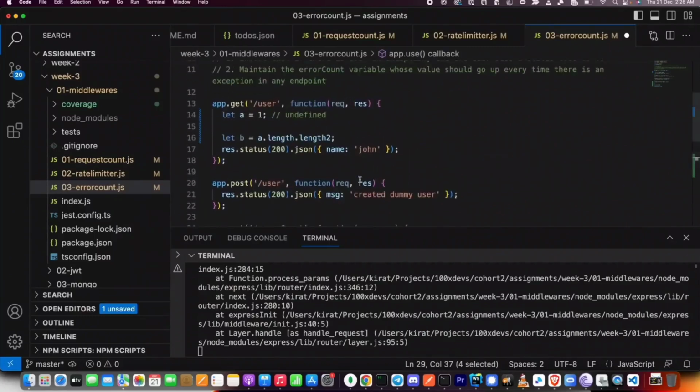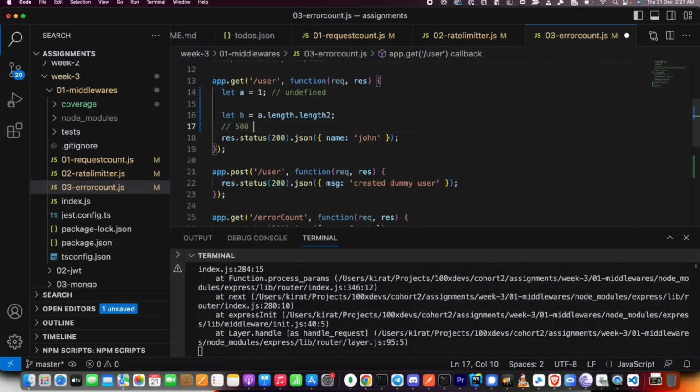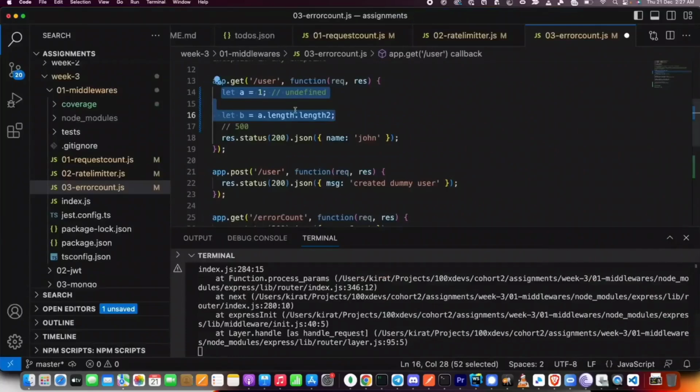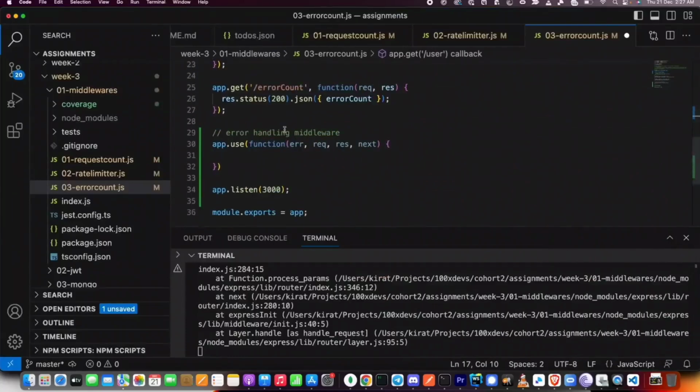And Express by default sends a 500 status code, which is what it is doing right now. By default, if an exception is ever thrown, Express says, an exception is thrown, I am going to tell the end user, hello, this is the exception. And there you go, 500 status code. This is bad. If you add an error handling middleware, which I just did, then Express will say, okay,